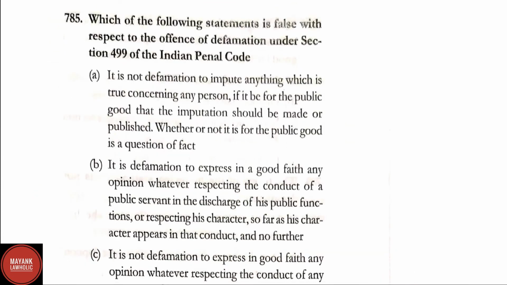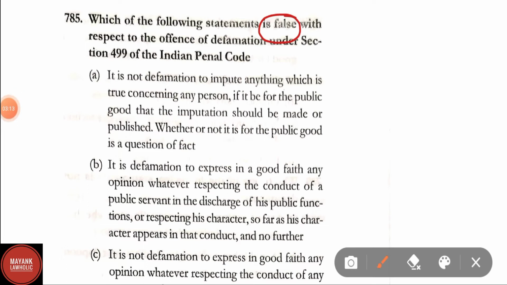Question number 785. Which of the following statement is false with respect to the offence of defamation under section 499 of IPC? It is not defamation to impute anything which is true concerning any person, if it be for the public good that the imputation should be made or published. Whether or not it is for the public good is a question of fact.